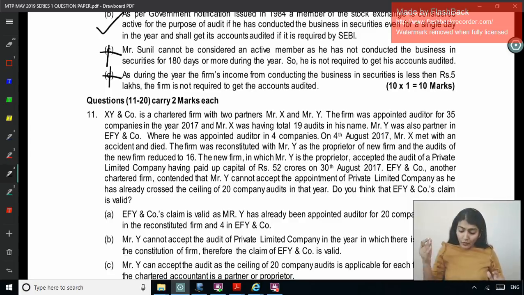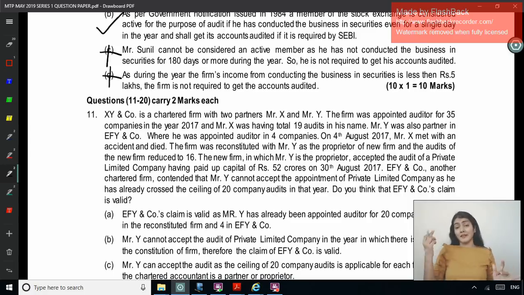Okay, now on 4th August, X met with an accident and died. The firm was reconstituted with Y as the proprietor of the new firm and the audits of the new firm reduced to 16. So now only Y's audits remain. The new firm in which Y is the proprietor accepted the audit of a private limited company having paid up capital of 52 crore on 30th August. Okay, so now the ceiling on the number of audits, how many audits?